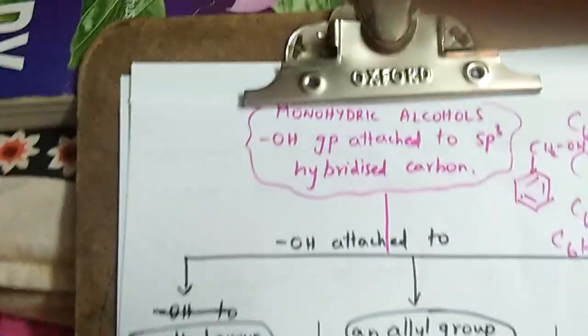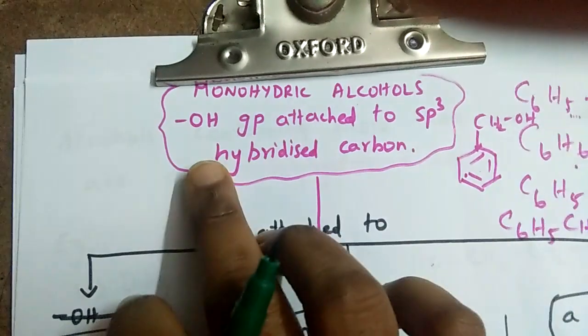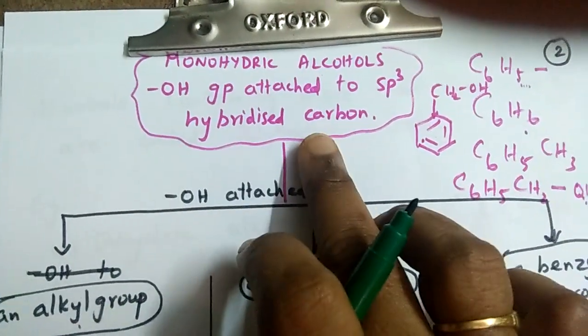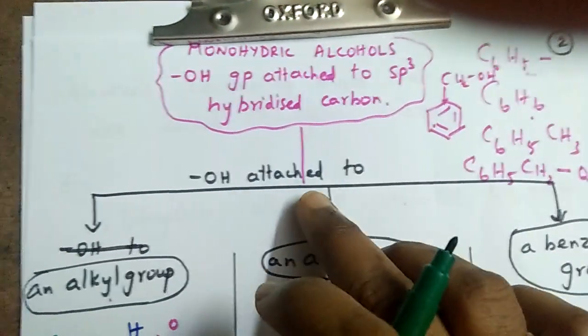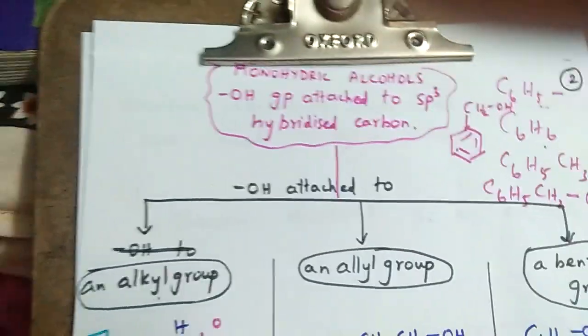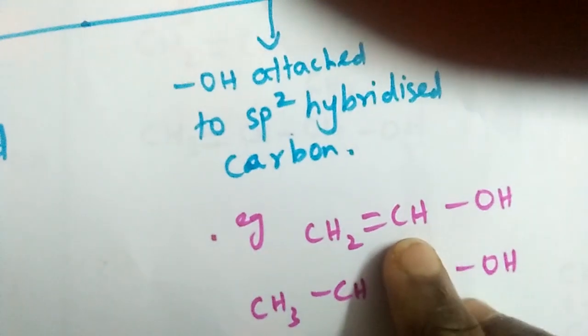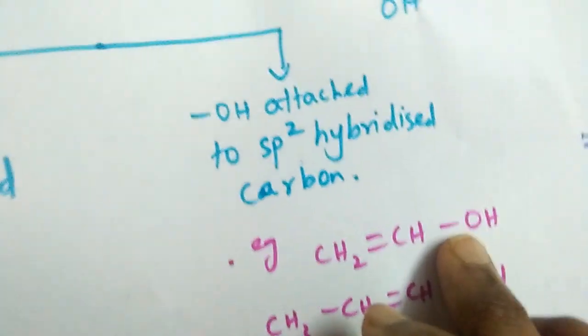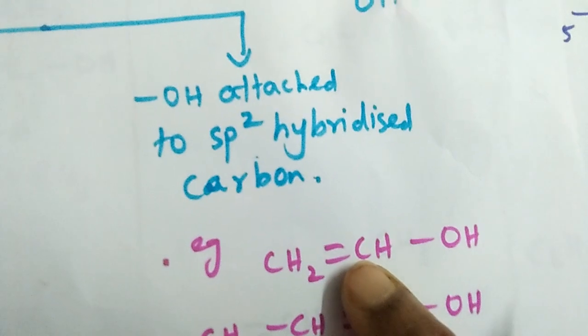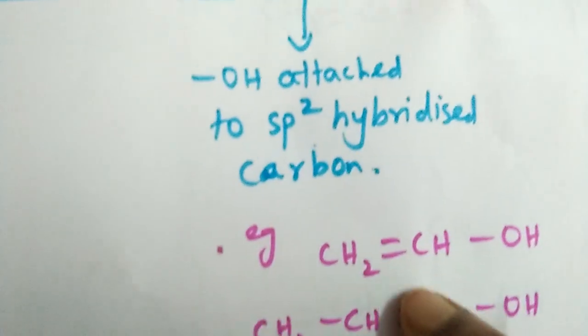So now we are going to discuss monohydric alcohols, with the OH group attached to an sp3 hybridized carbon. For sp2 hybridized carbon, we already have an example. When it is ethylene, CH2 double bond CH2, and one H is displaced by OH, you get an alcohol where the OH is attached to the sp2 hybridized carbon atom. Okay, so here is another example.